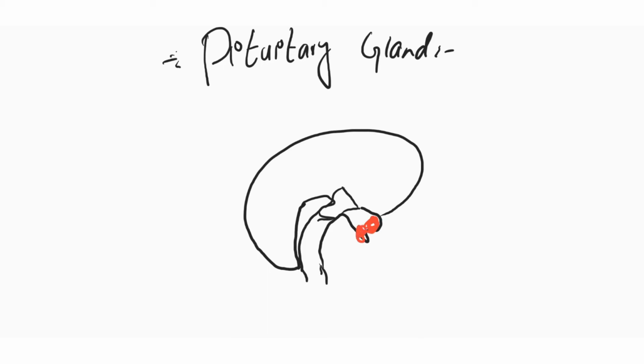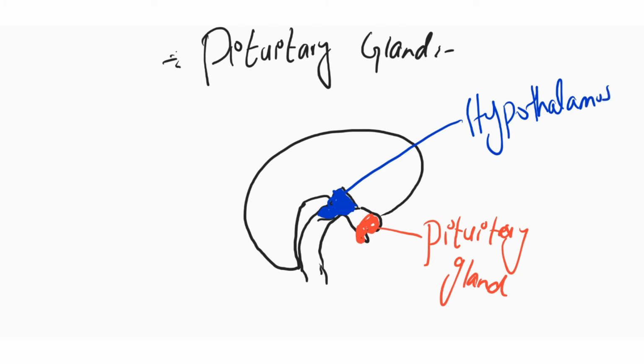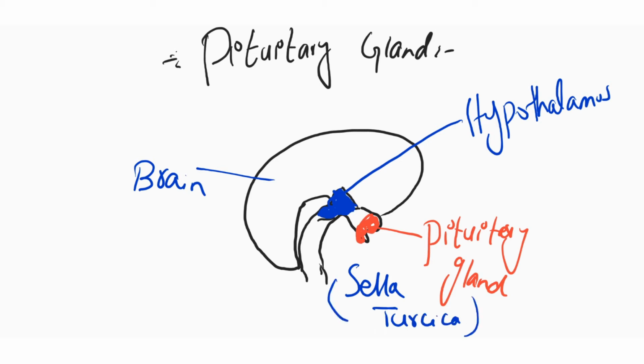The pituitary gland is present in a bony structure which is called sella turcica, the bony structure in which the pituitary gland is embedded.